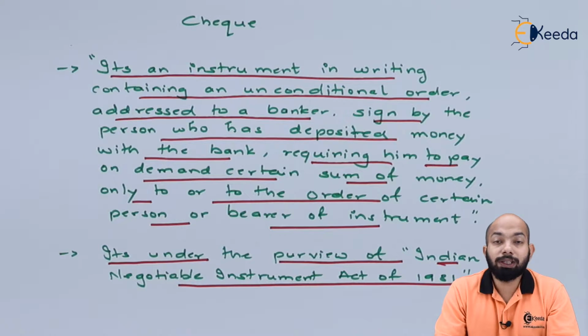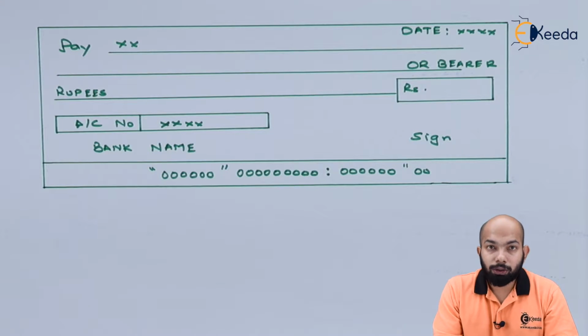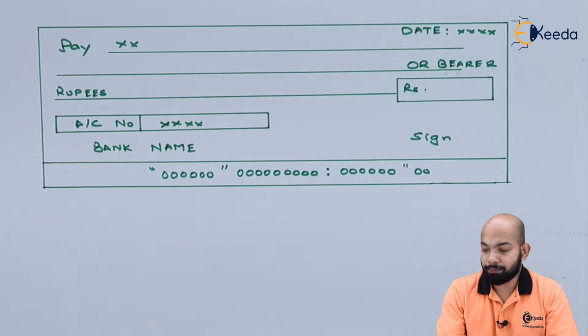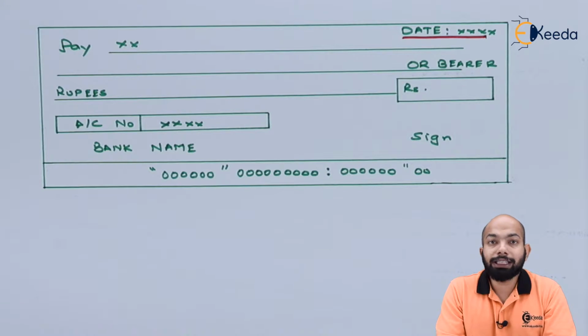Let's figure out a few more details. Before that, we'll go ahead with the specimen of the check, how a check looks basically. So this is the specimen of the check. We'll go ahead and highlight each and every detail of it. On the top right hand side, you have the date, which is supposed to be mentioned there, as to which date this check is issued or presented. Pay refers to the person to whom it is supposed to be paid.